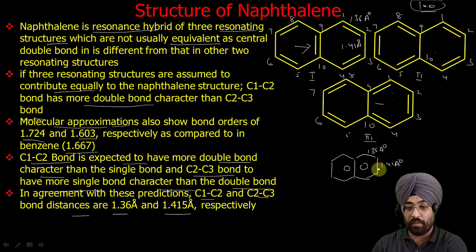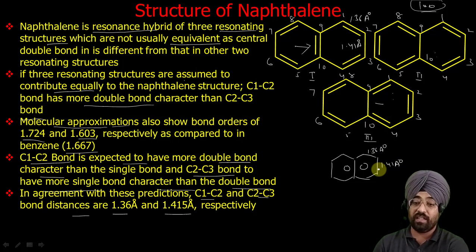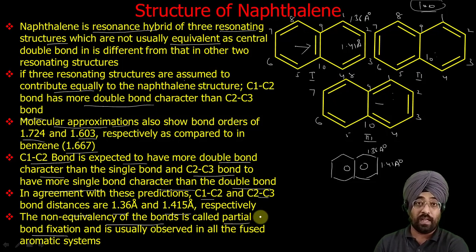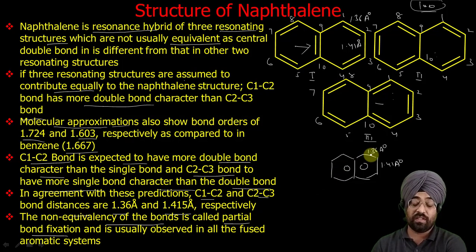That means all the bonds are not equal, whereas in benzene all the bonds were the same. This non-equivalence of the bonds is called partial bond fixation. This is a very important phenomenon, and it is observed in fused aromatic cycles.